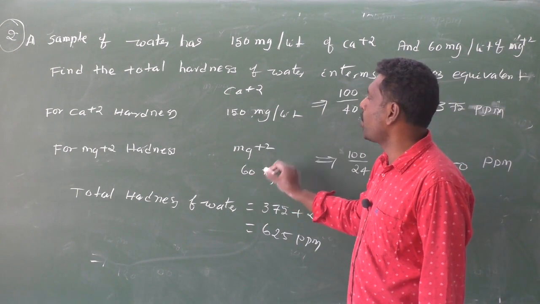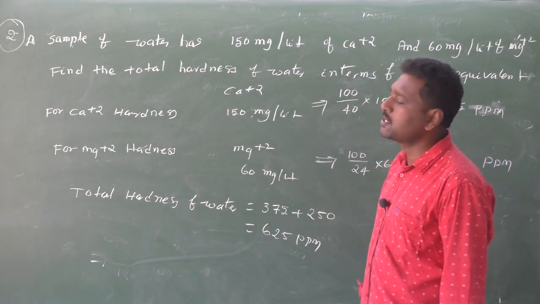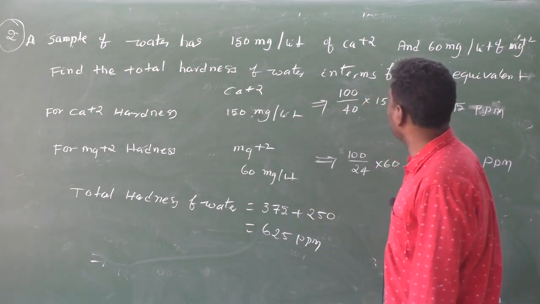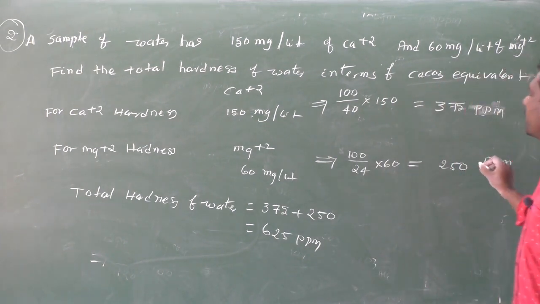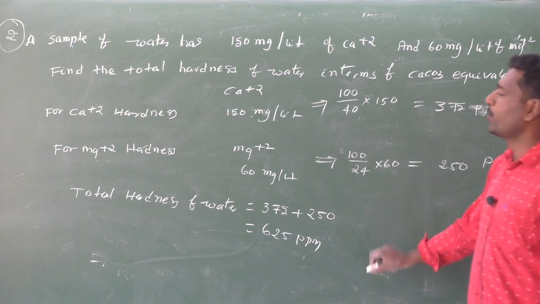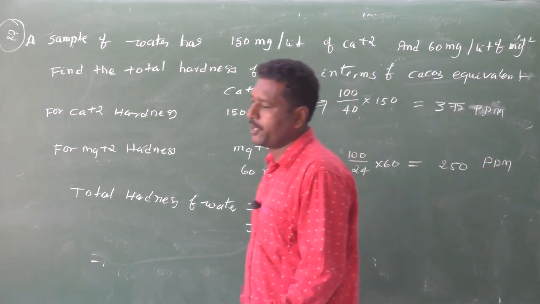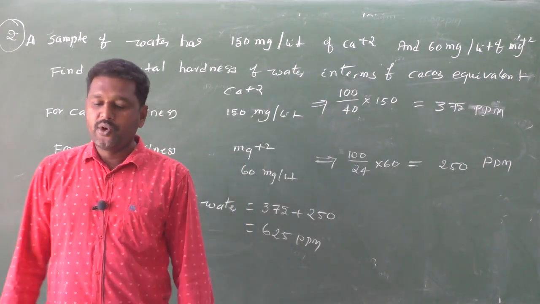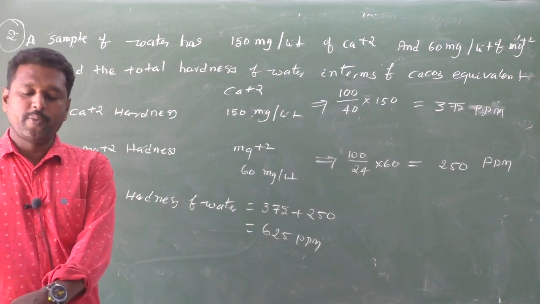150 milligrams. How much of Mg2+ is there? 60 milligrams. Therefore, how much percentage is there? By summation of the hardness of water, we can find the total hardness of water. So this is also a very, very important numerical.